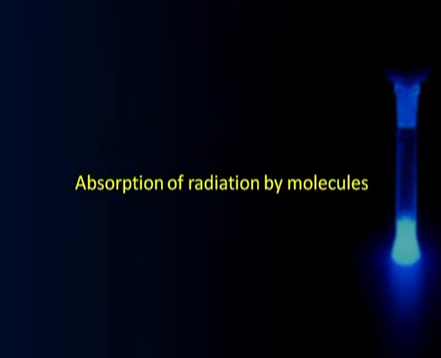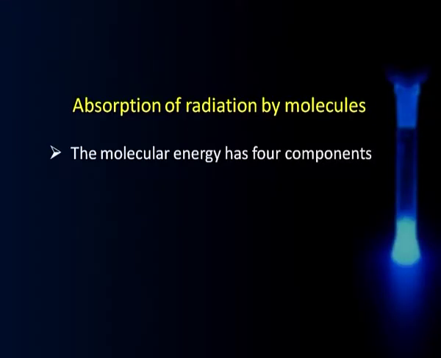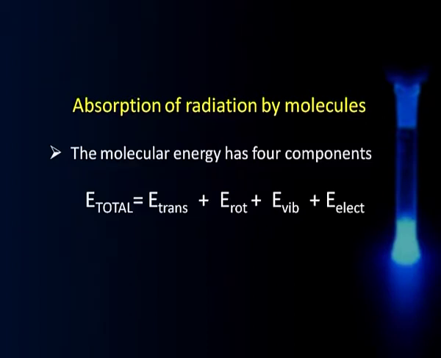The moment we come to molecules, things get slightly more involved, because if we want to talk about the energy of a molecule, we know that molecular energy has 4 components. Suppose a molecule is moving around; it executes translational motion, or it undergoes rotation, has vibrations and also has electronic energy.